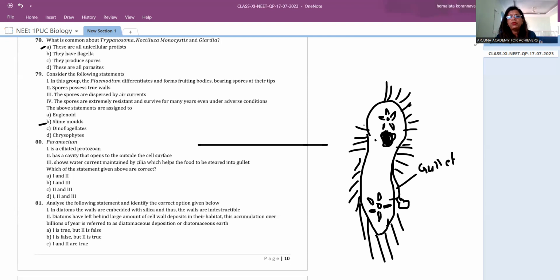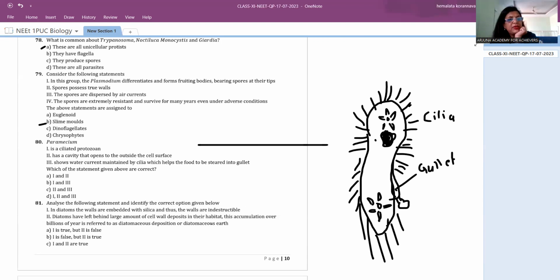This is cilia, not flagella. They are all cilia because they belong to Ciliata. These cilia are involved in pushing the food, right? So it belongs to Ciliata, I told you. These are all cilia. They're continuously vibrating and pushing the food into this food cavity. This is the stomach, the temporary stomach, where they push the food.